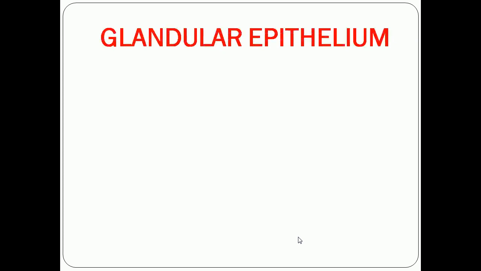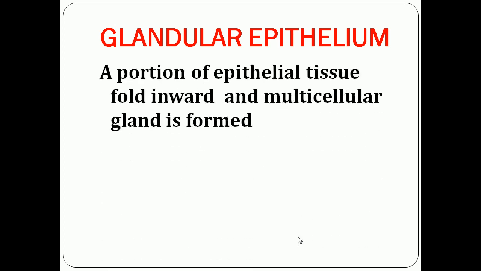The last type of epithelial tissue is glandular epithelium. Epithelial cells acquire additional specialization as glands. These glandular epithelia can secrete secretions.